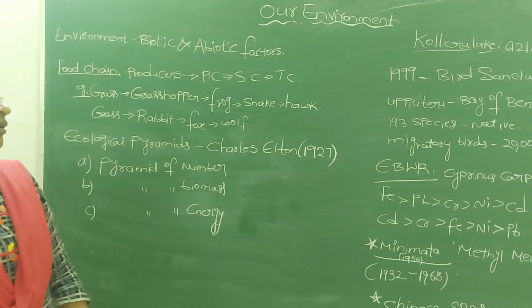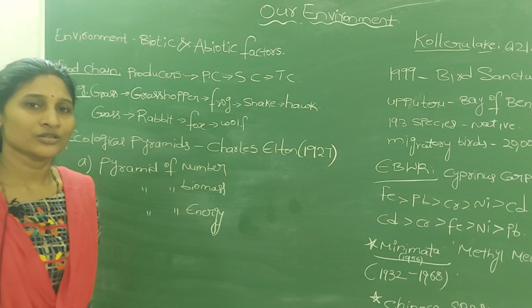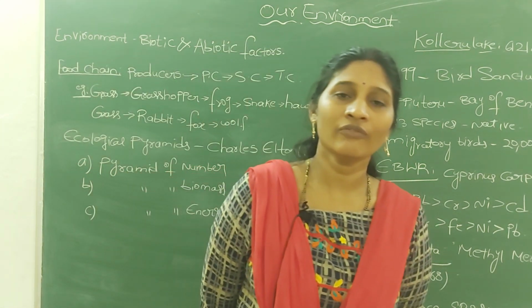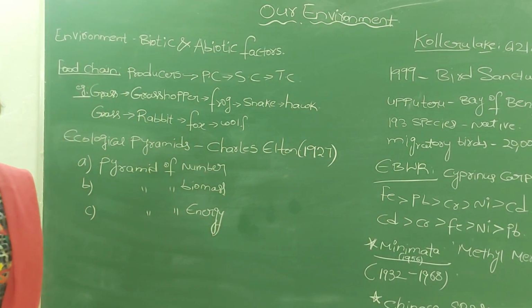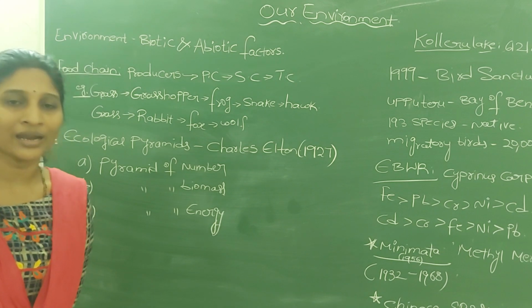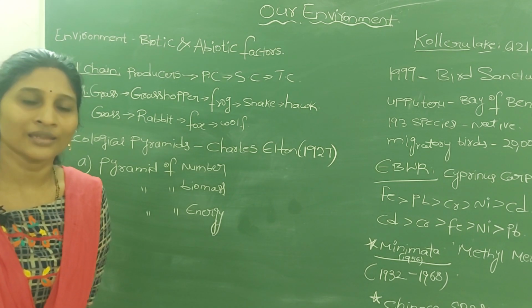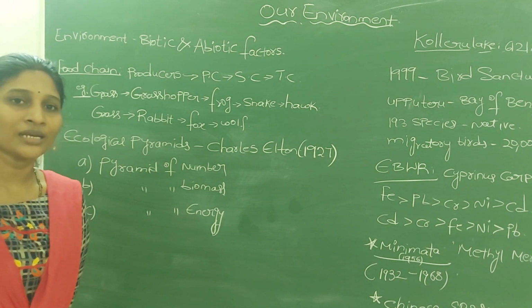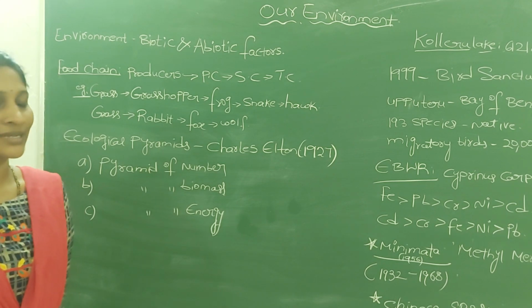Maybe in lower classes you studied about food chains. What is a food chain actually? A food chain is a representation that shows the relationship between different organisms, how they depend on each other. A food chain shows the relationship between different organisms in terms of the feeding mechanism.